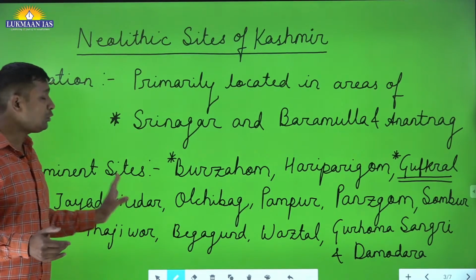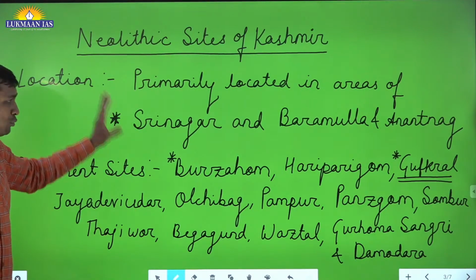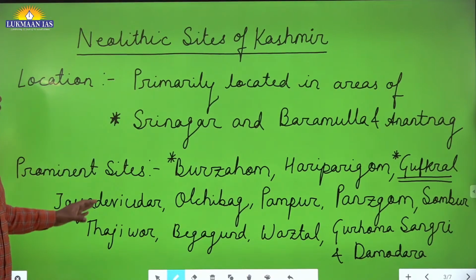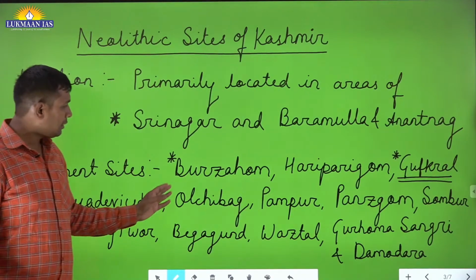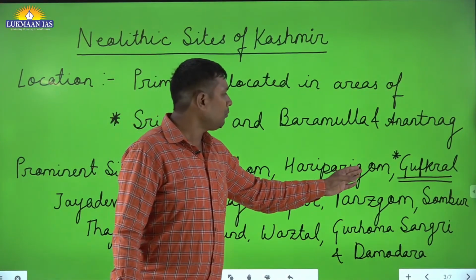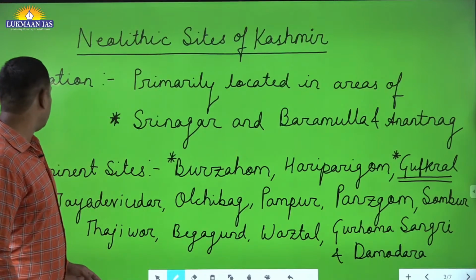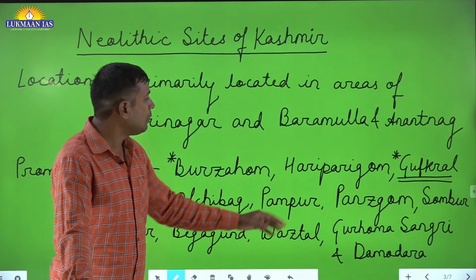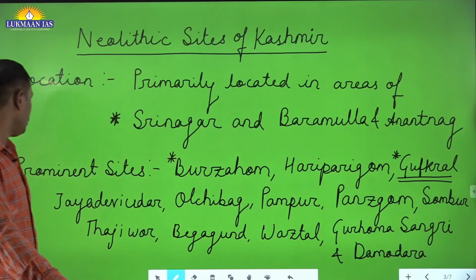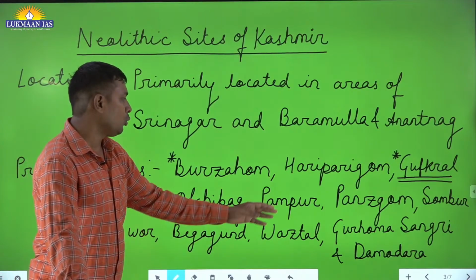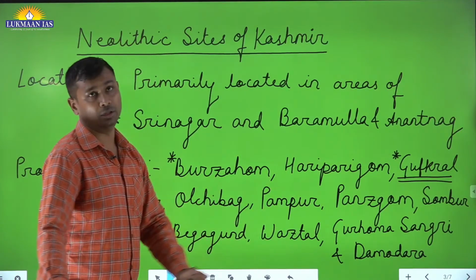Now the prominent sites, all of you can write down in a very short manner. It will be helpful for all of you. Prominent sites: Burzohom, as you have seen in the map, Haripori Gom, then Gufkral, Jaya Devi Udur, Olchi Bag, Pampur, Pansgon, Sombhur, Thajibur, Begagund, Wastal, Gurhoma Sangri and Damodara.